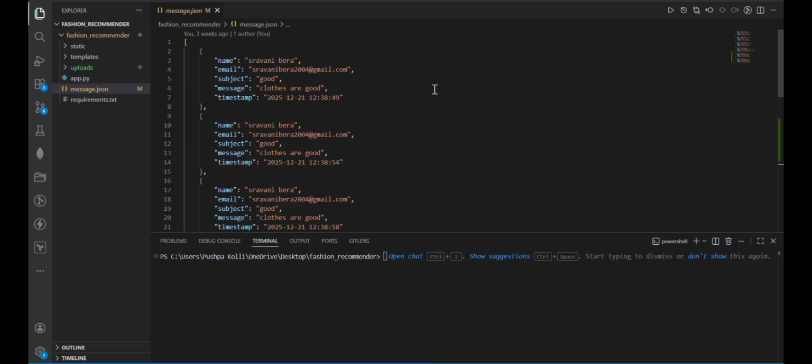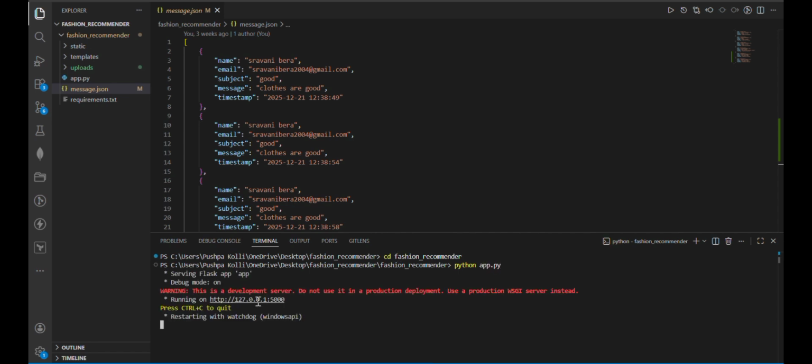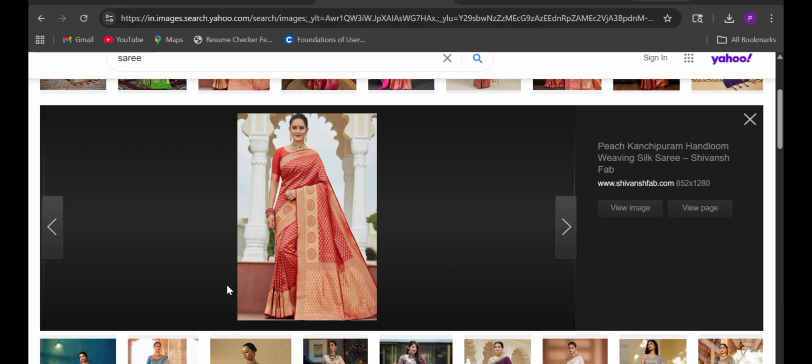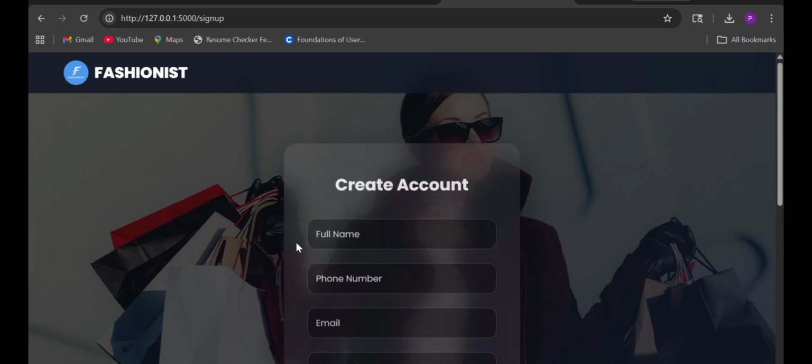Now we can view the output of our project. Here firstly the user has to sign in to the account.